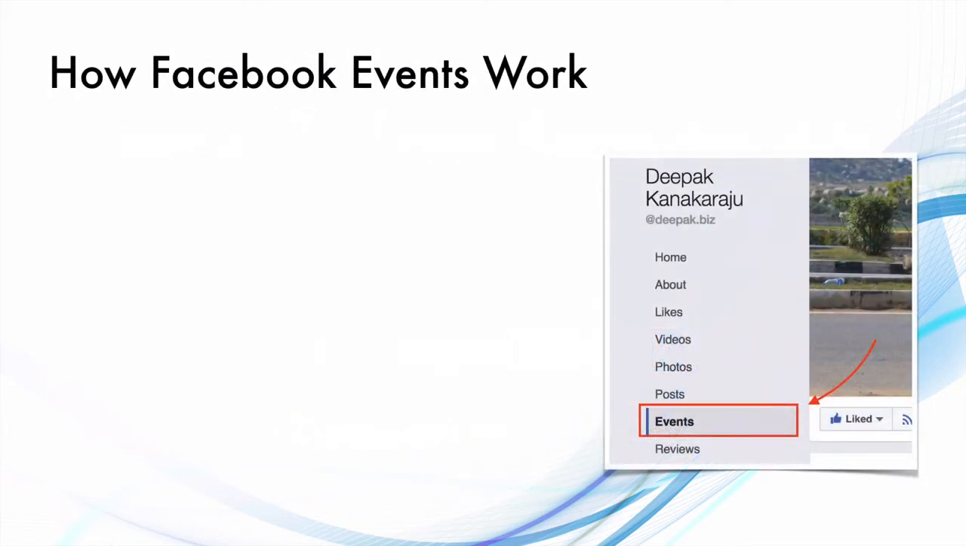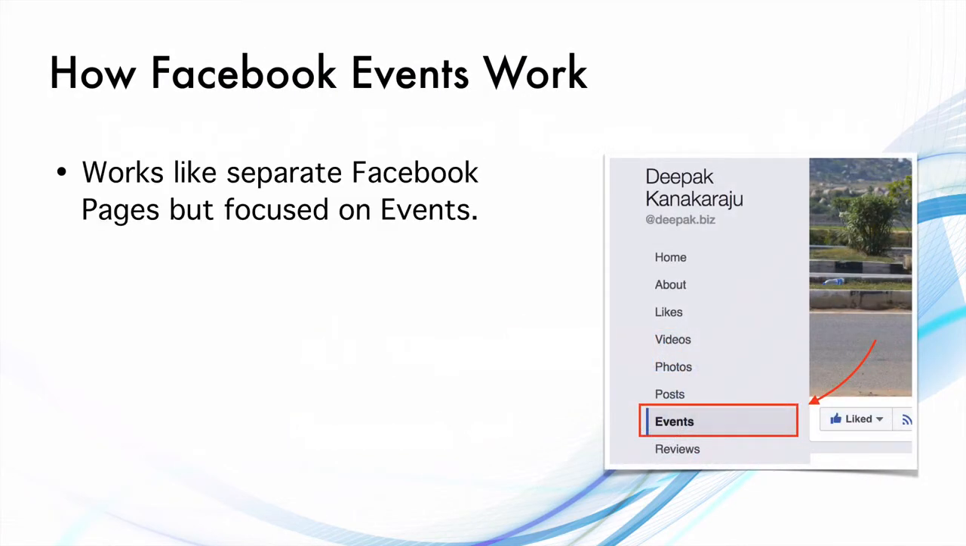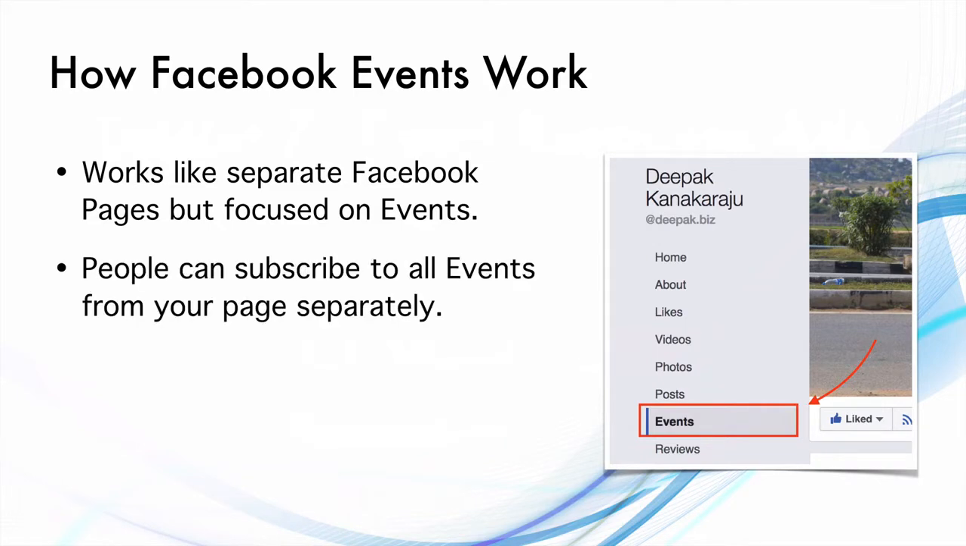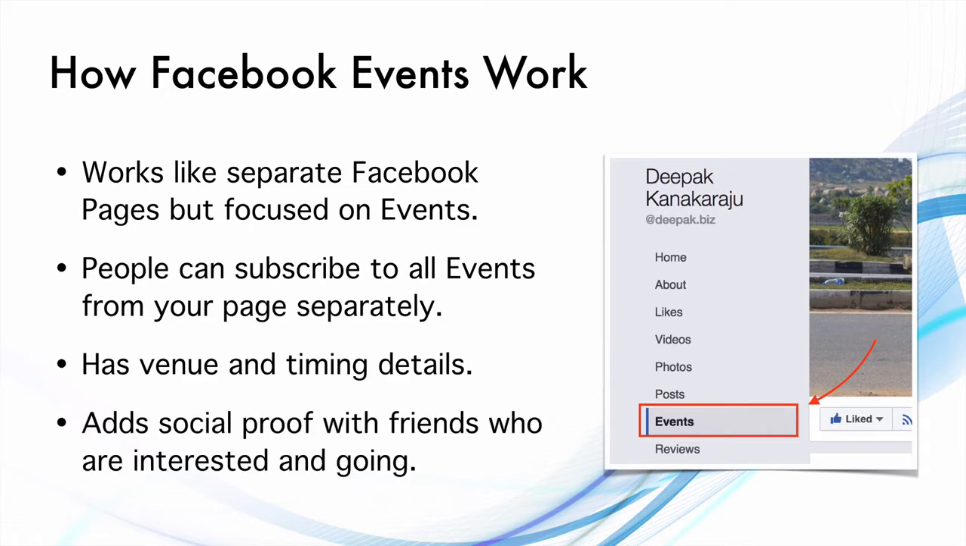So how do Facebook events work? Facebook events are basically like separate Facebook pages, but focused on events. People can subscribe to all the events from your page and they will get notified separately whenever there is an update on your event or whenever there is a new event. This subscription is separate and different from your Facebook likes. Obviously, Facebook event pages have venue and timing details which you cannot have with normal Facebook pages.